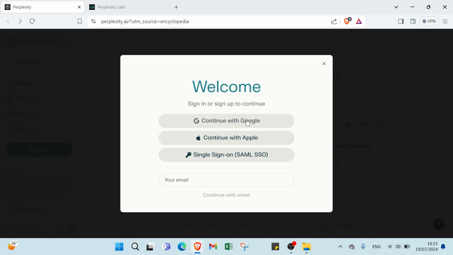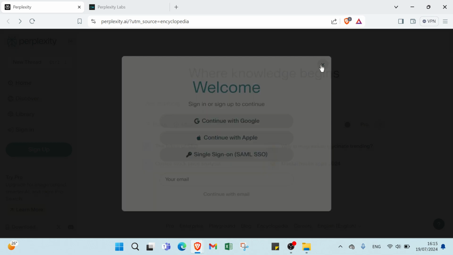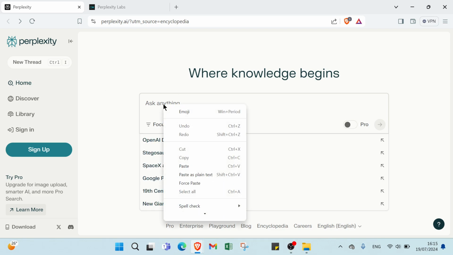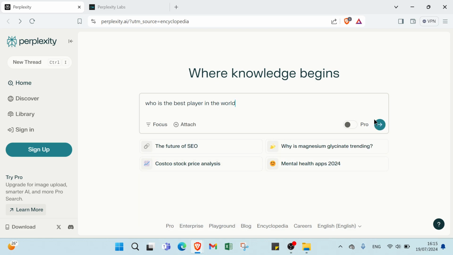All you have to do is continue with Google, Apple, or SAML SSO. You can also write your email here, as you can see, and you confirm your email, then you're done with your sign up. Here we have Try Pro, upgrade for image upload, smarter AI, and more Pro searches. Then we have a learn more download, as you can see, where knowledge begins. You can ask anything you want. Let's give an example: who is the best player in the world?